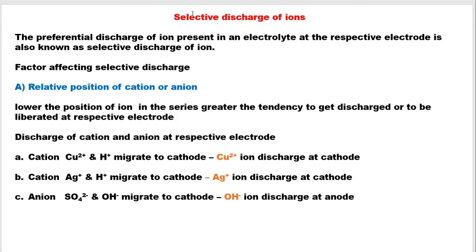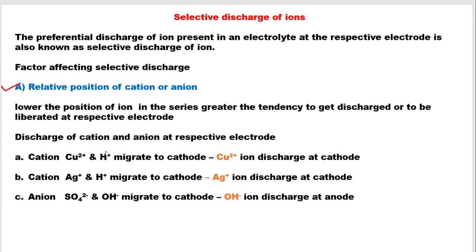Now, suppose in an electrolytic solution, when current is passed, the compounds dissociate into ions. So you might have different kinds of ions present. Which ion will be preferred over the other to get discharged at the cathode or anode depends on certain factors. The first factor is the relative position of the cation or anion in the electrochemical series. The cations placed higher in the series will not get discharged easily.